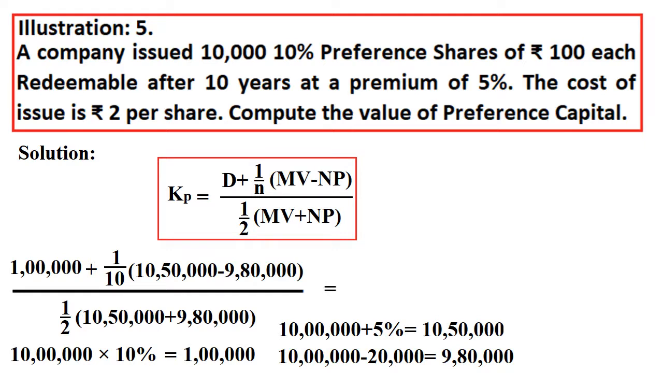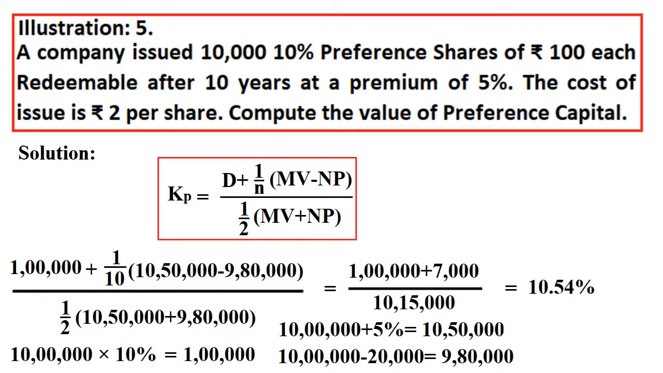So simplify the equation, you will get the answer, that is 10.54 percentage. Right? 10.54 percentage is what? Cost of preference, that is redeemable. Right? How we have to simplify? 1 lakh we are writing as usual, then 10 lakhs 50,000 minus 9 lakh 80,000, we are getting 70,000 divided by 10 is equals to 7,000. Right? So like this we need to simplify the equation. Clear?